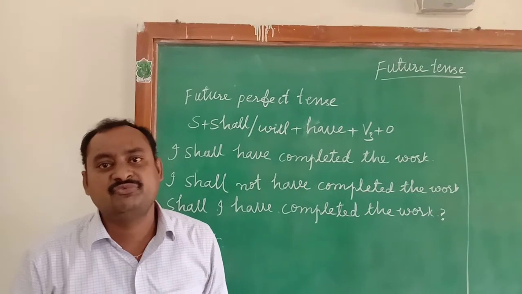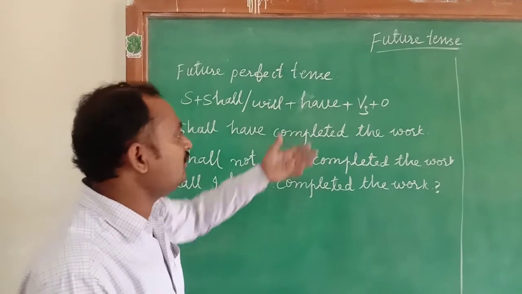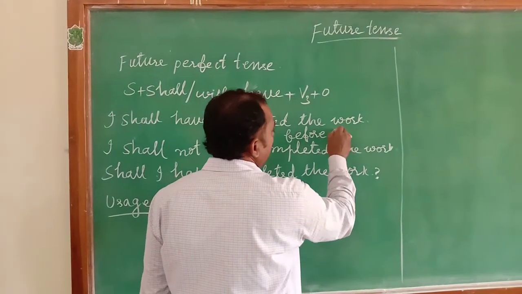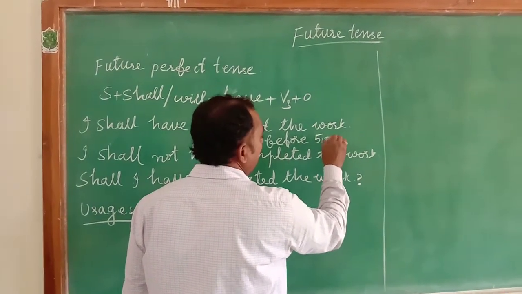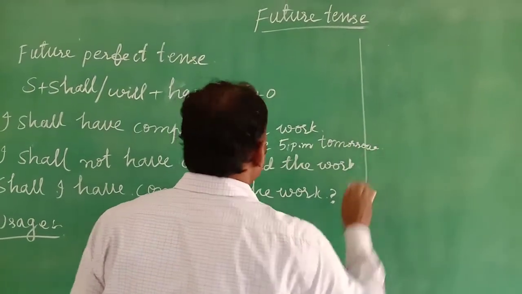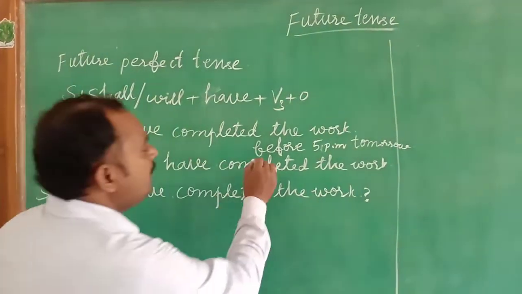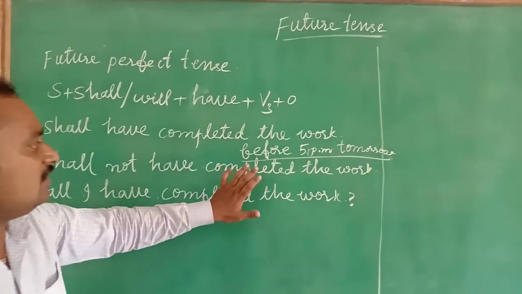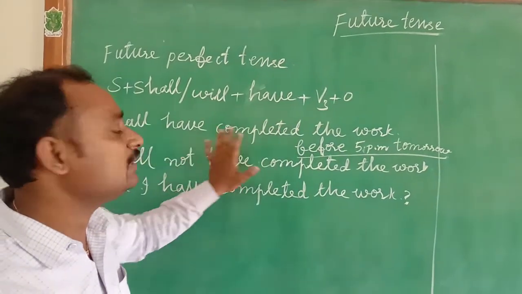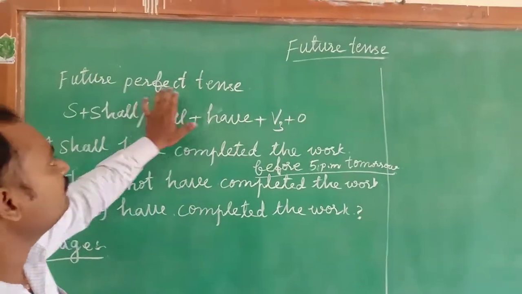Here, I shall have completed the work before 5 p.m. tomorrow. If you write the sentence like this, you are mentioning that particular time, before which the work will be finished. To describe this kind of situation, we have to use the future perfect tense.